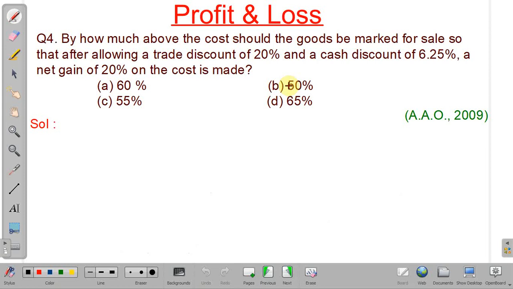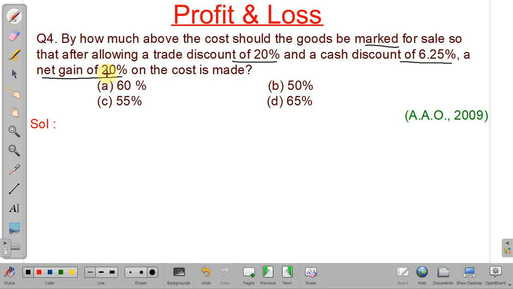So in this problem, what is given? We have to find the mark price for sale. It is given that after giving two discounts, the first discount is trade discount of 20% and the second discount is cash discount of 6.25%. Okay, so the seller is still gaining 20% on the cost price. So we have to find how much the mark price is over the cost price.